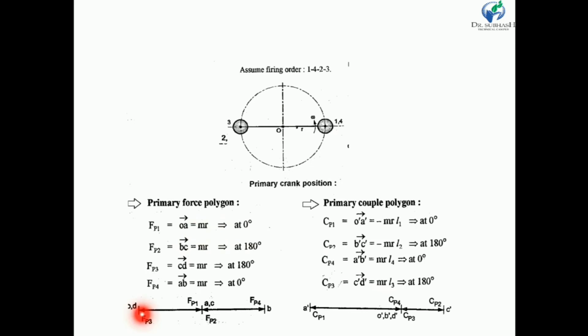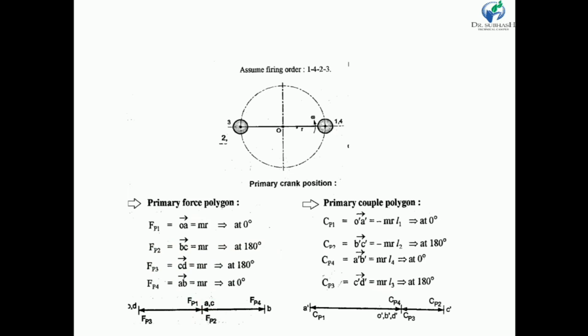So from O we draw FP1 having magnitude mr. We select some scale and then draw FP1 at 0 degree. Similarly, from A we draw FP2 at 180 degree.